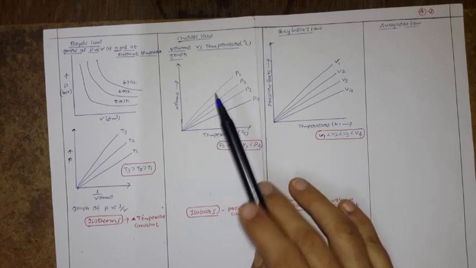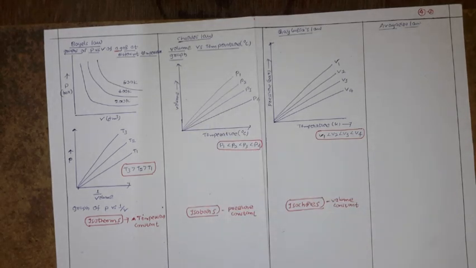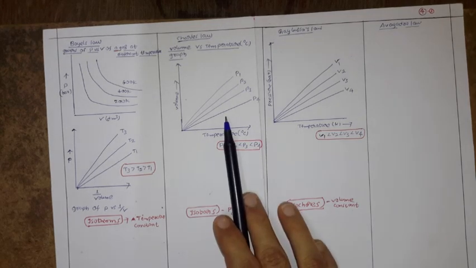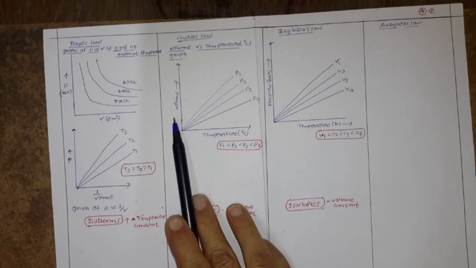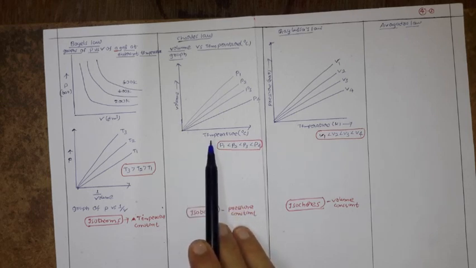For this line, P2 is constant. So these graphs are called isobars. Already we discussed plots drawn at constant pressure are called isobars.